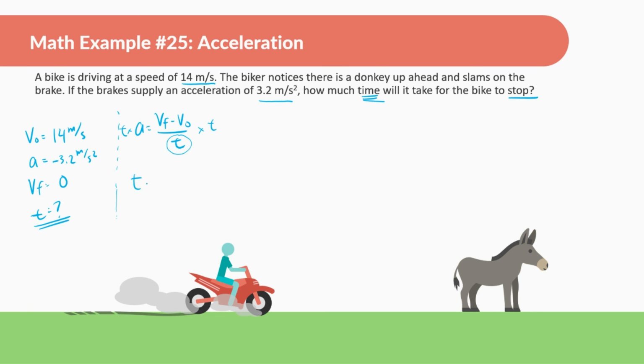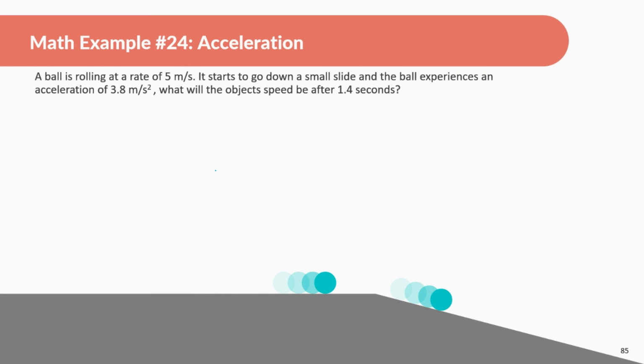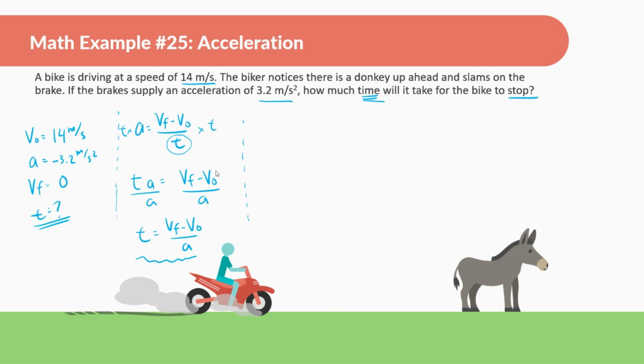So we have time times acceleration is equal to final velocity minus initial velocity. And then I'm going to divide both sides by a. So then I have time is equal to final velocity minus initial velocity over a. Okay, and now we could solve for time. And this is the same formula from before. If you just want to memorize that, you have that option.